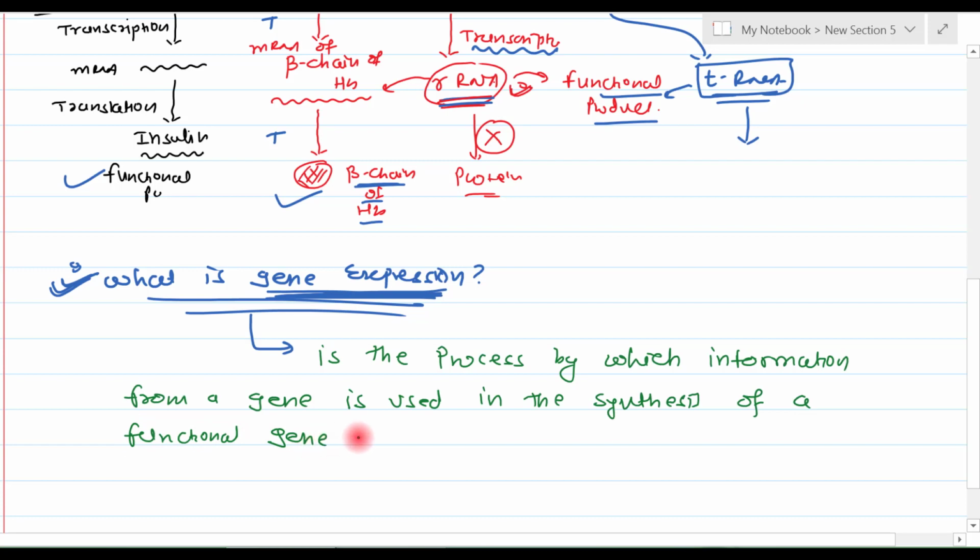So this process is known as gene expression.